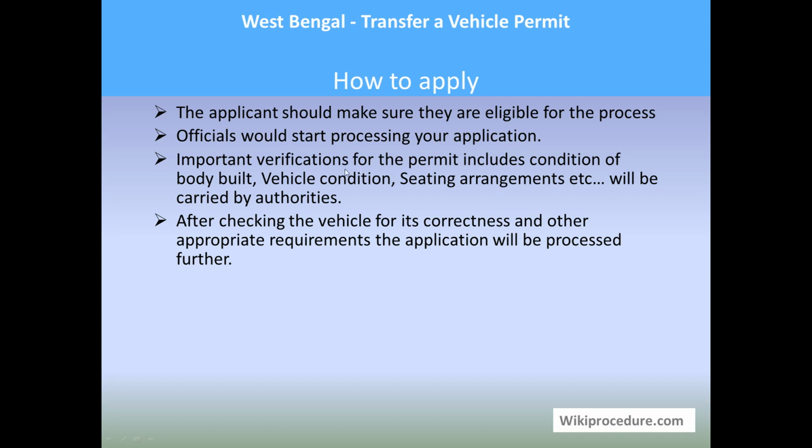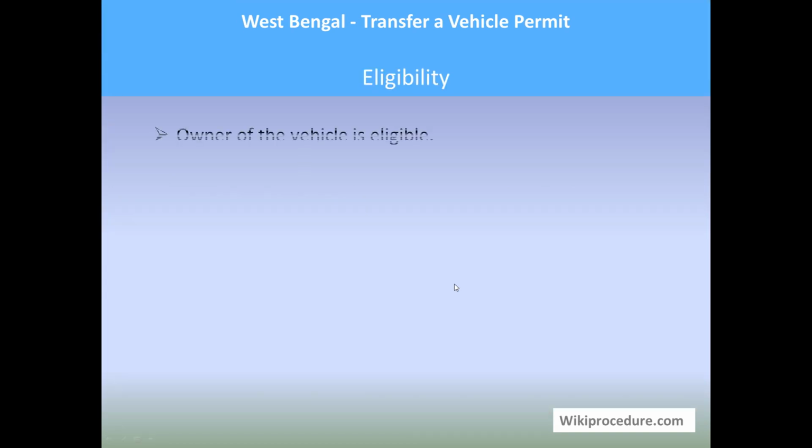Important: vehicle verification for the permit, including the condition of the body build, vehicle condition, and seating arrangement for the vehicle which you obtained, will be carried out by authorities. After checking the vehicle for its correctness and other appropriate requirements like legality of the person and other legal papers in place, the application will be processed further to transfer the vehicle permit.